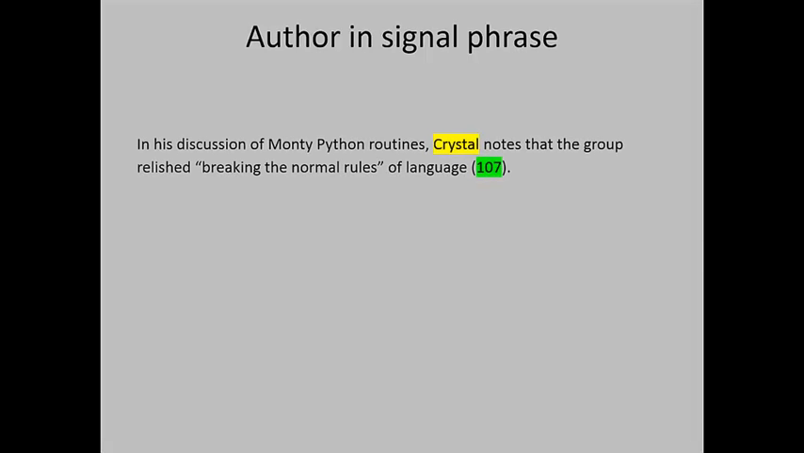Here's another example for an author in a signal phrase. This is when you name the author in your text. So, in his discussion of Monty Python routines, Crystal notes that the group relished breaking the normal rules of language. Because the author appears in the signal phrase, you don't need to put the name in the in-text citation, just the page number on which the quote was found. So you include the author's last name in the signal phrase, and then just the page number in the in-text citation. And again, notice that the period comes after the parenthetical citation. It's really how we do it.